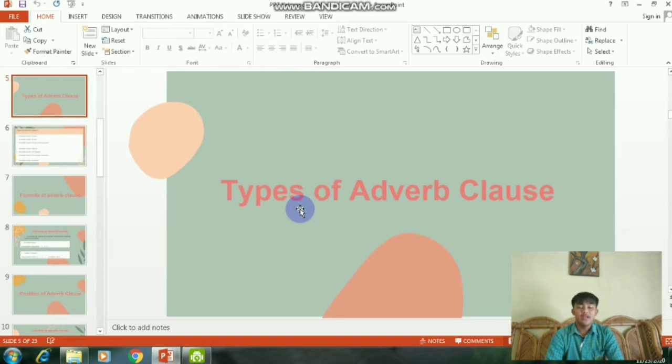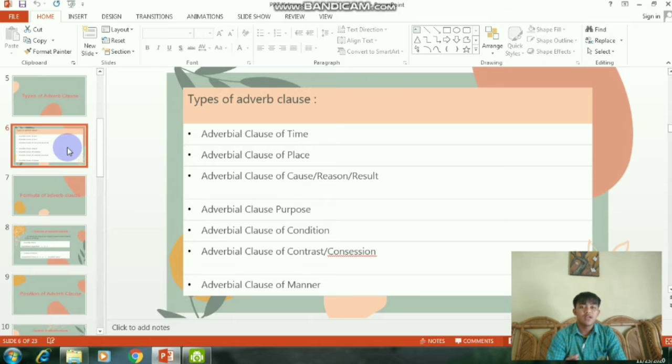Hello, today we will learn about adverb clause. And first, we will study types of adverb clause. Types of adverb clause, there are 7.